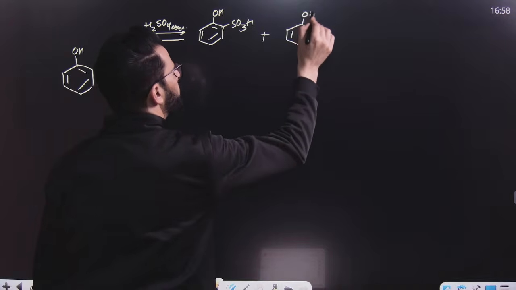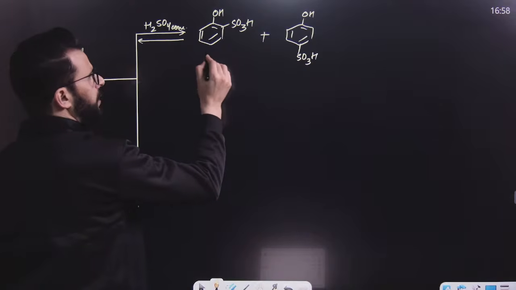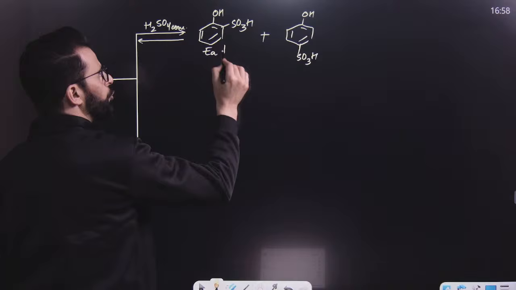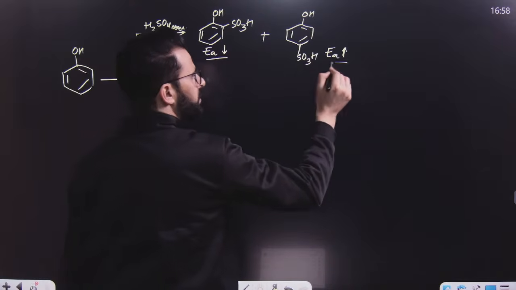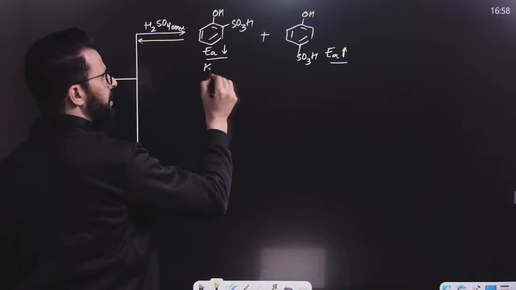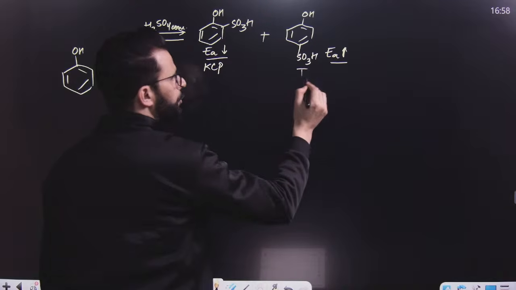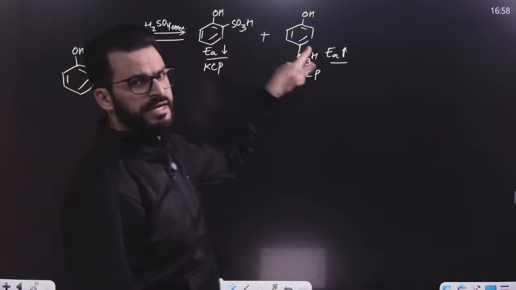But you have to remember, activation energy for this product is low and activation energy for this product is high. That means this is formed at low temperature. This is the kinetically controlled product and this is the thermodynamically controlled product. This is formed at low temperature. This is formed at high temperature.